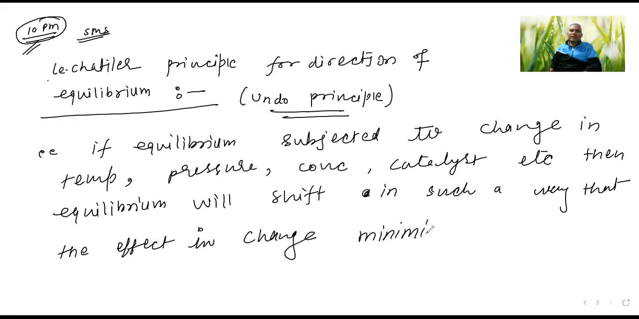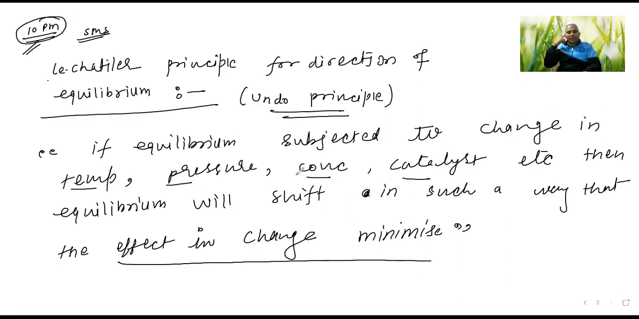Means if you are changing the equilibrium by temperature, pressure, concentration, or catalyst, then the equilibrium will shift in either the forward direction or the backward direction in such a way that the effect of the change is minimized, so that the effect will be very little. Getting my point?